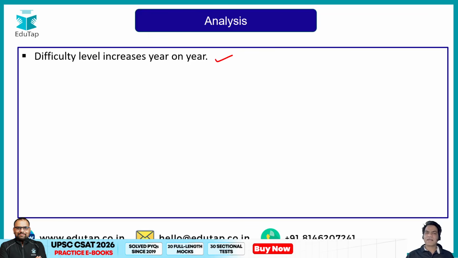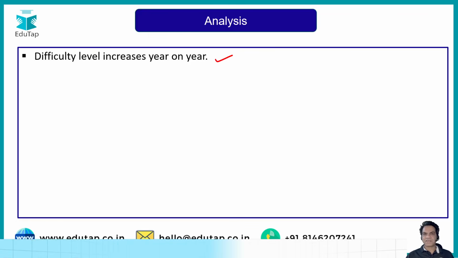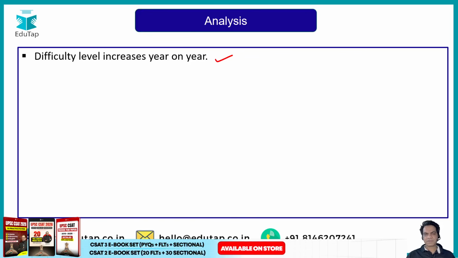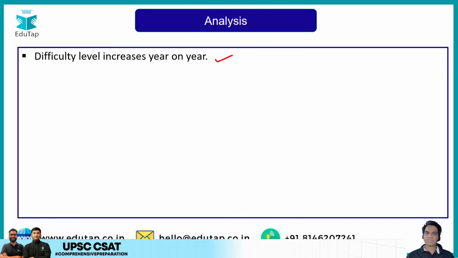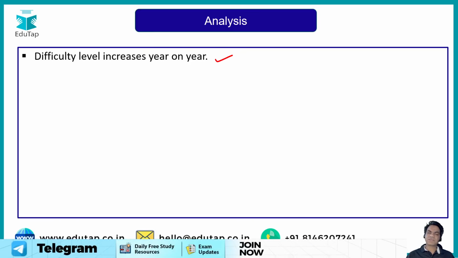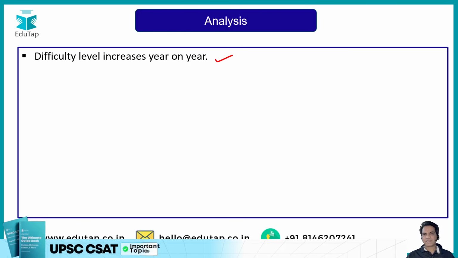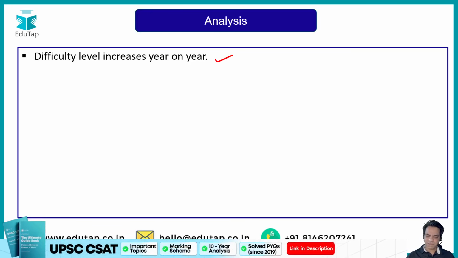This is because as information is proliferated, as it is easily available, the intellectual level of kids improves. So you have to keep the exams more challenging as compared to last year. We have seen in the last 5 years, the difficulty level for CSAT questions has kept going higher and higher. Every year you'll see the difficulty level increasing, and you can expect next year to be more challenging than the previous year. Number one.